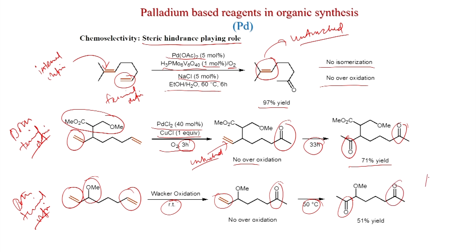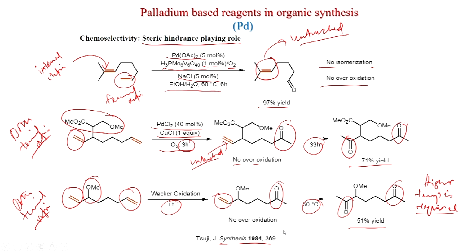Now, if you do the reaction at 50 degree centigrade, then you can get this diketone. So, higher temperature is required for the reaction of the sterically hindered olefin. So, either you need longer time or you need high temperature for the diketone synthesis. This was published in Synthesis 1984.